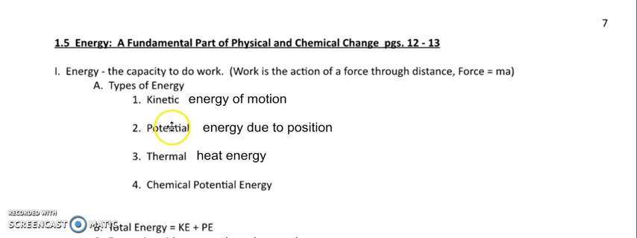So it's similar to potential, as again due to position. Chemical potential energy is the energy stored in the bonds of a molecule. So that's where the energy for burning propane would be: the energy stored in the bonds, breaking bonds and forming new bonds. We talked a little about that when we talked about what a chemical reaction is, or a chemical property, where you have to break bonds and form new ones. Anyway, that will be much more detail later on.